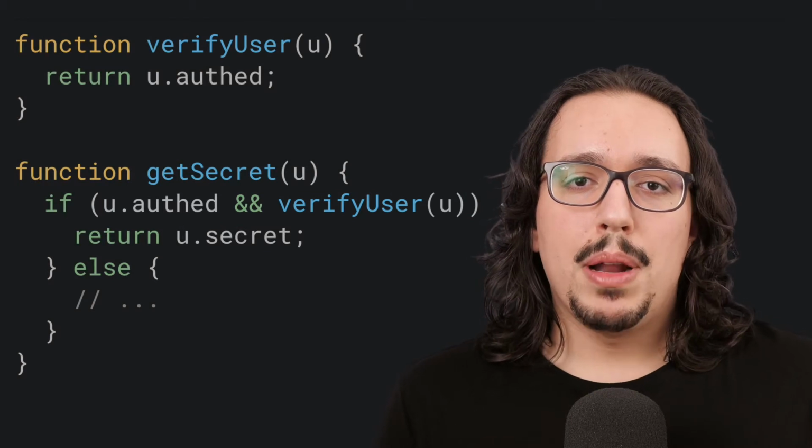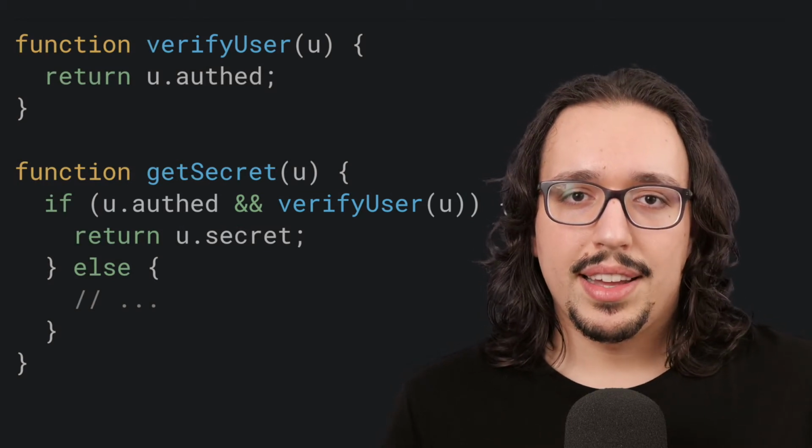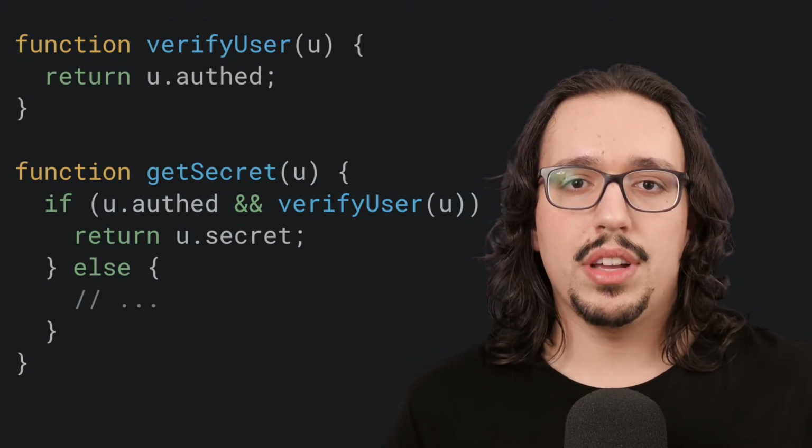This type of problem happens a lot more than we think, and sadly, there is no easy way to fix it. The best thing we can do is to really try to understand the code we are working with and to make sure that we are not doing the same thing twice.